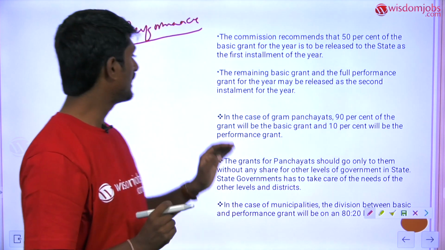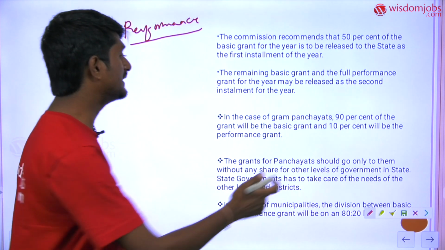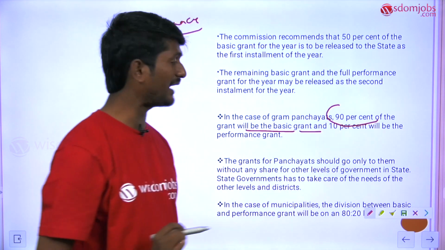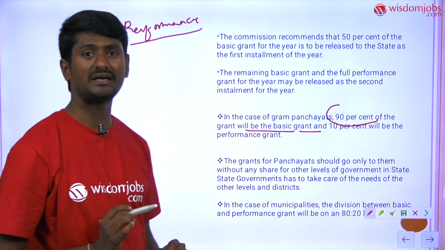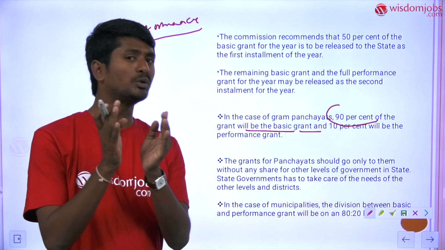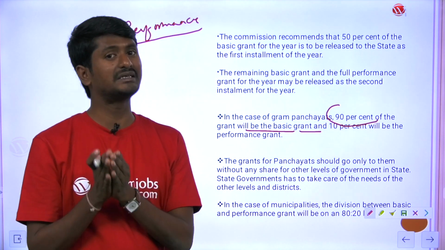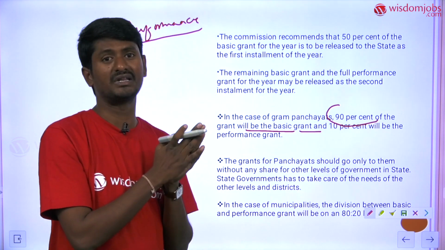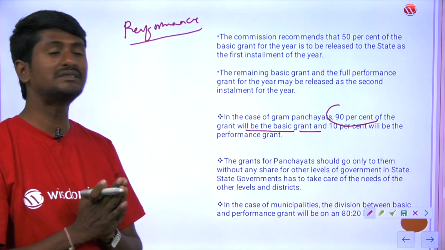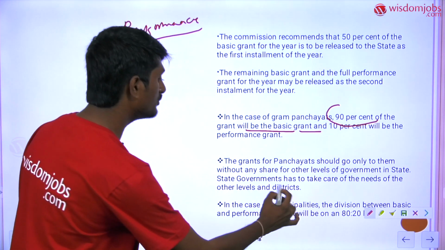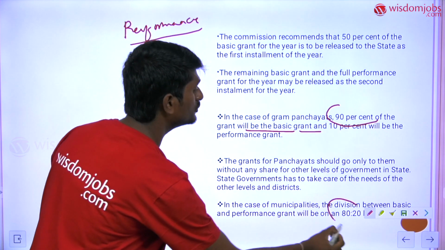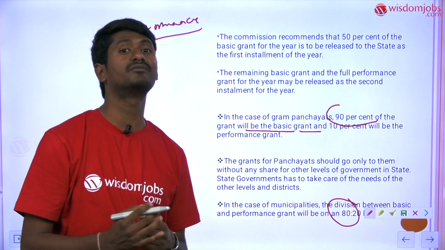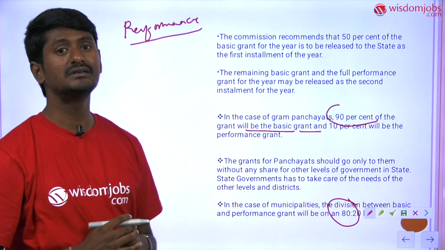And in the case of Gram Panchayats, 90% of the grant will be the basic grant and 10% will be the performance grant. It means the grant will be divided into two types, performance grant and basic grant. The basic grant with respect to the state functions will be 50:50, whereas with respect to the local bodies, it will be 90:10. With respect to urban local bodies, it is 80:20. So in this way, the Finance Commission tried to enhance the performance of the subunits in the Indian state.